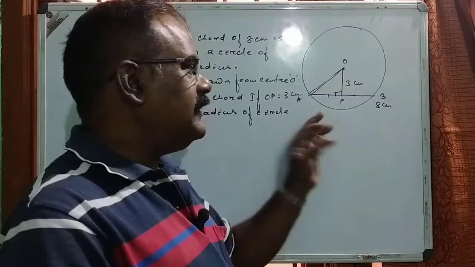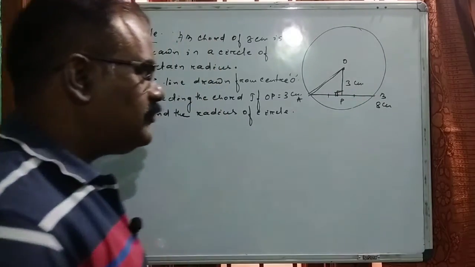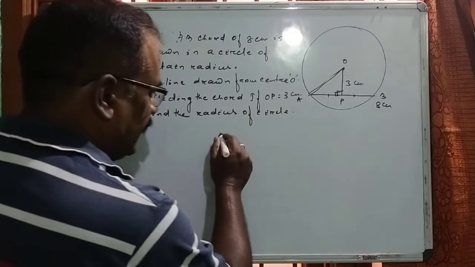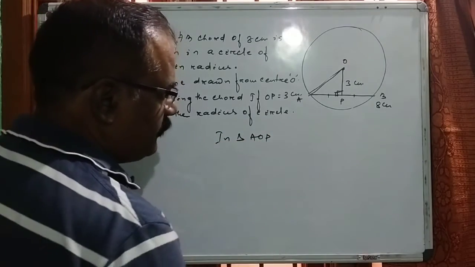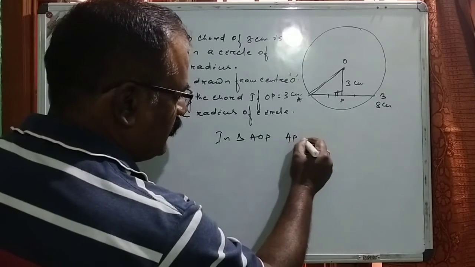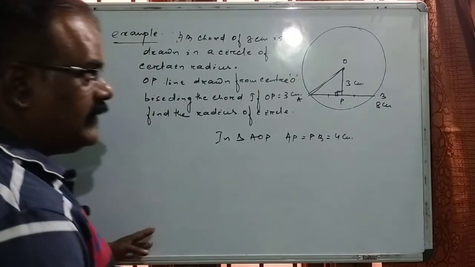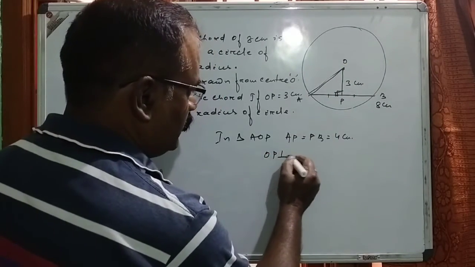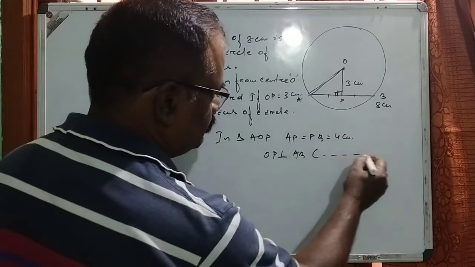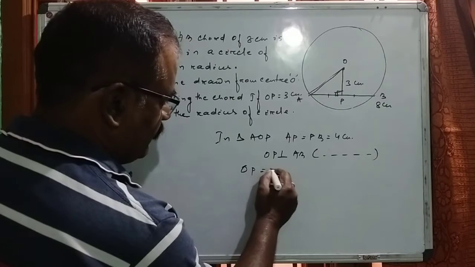That means indirectly it is also given that this is 90 degrees. So in triangle AOP, AP is equal to PB is equal to 4 centimeter, and OP is perpendicular to AB according to the theorem, and OP is also given as 3 centimeter.